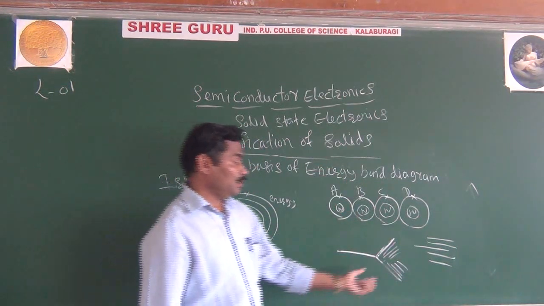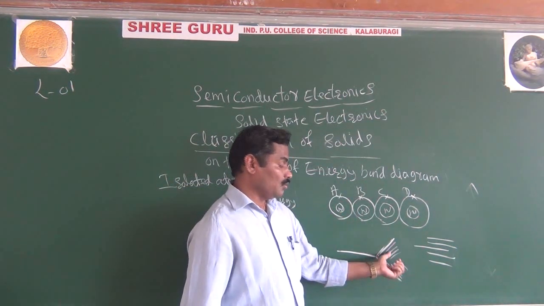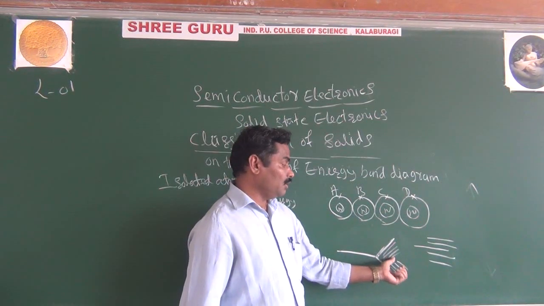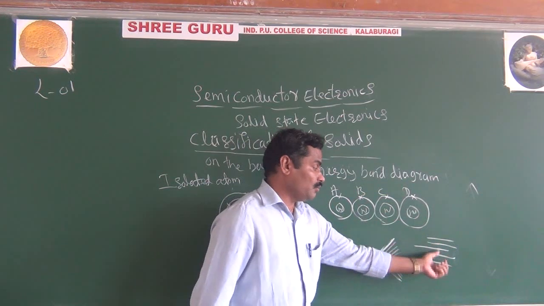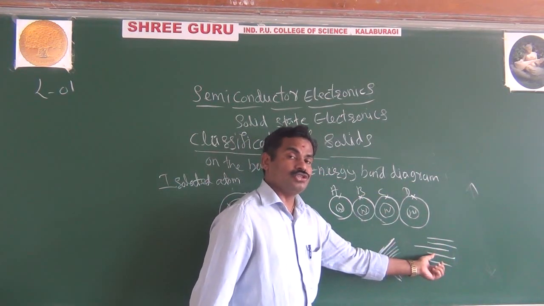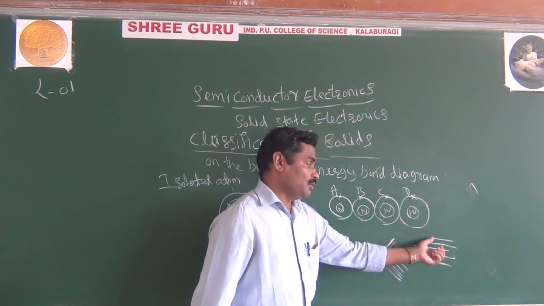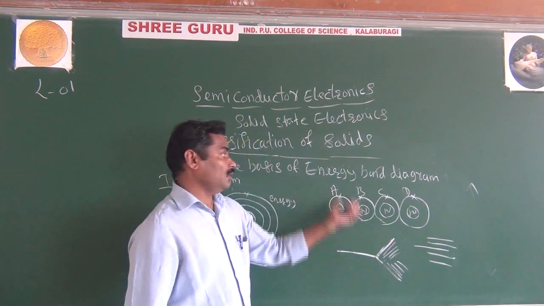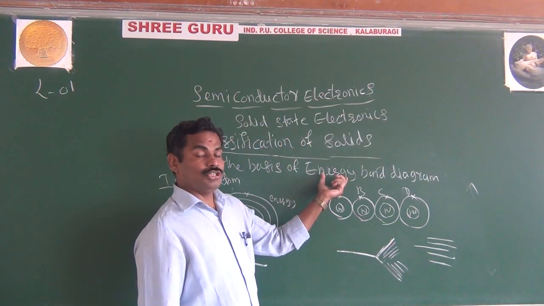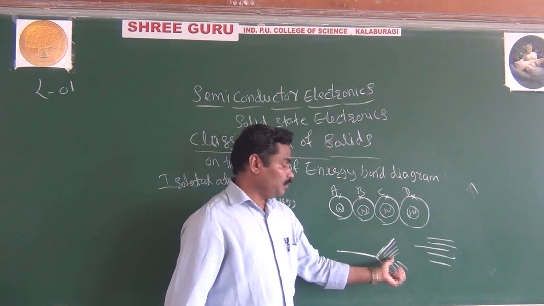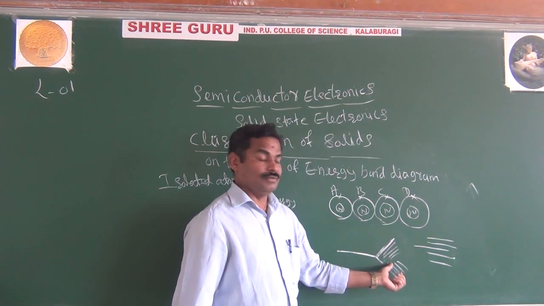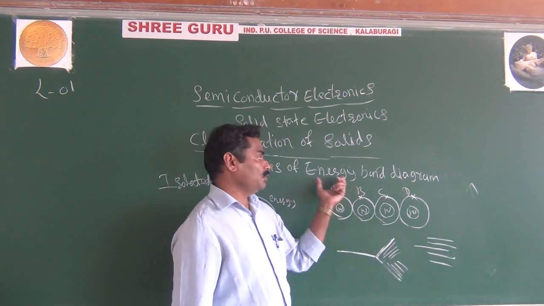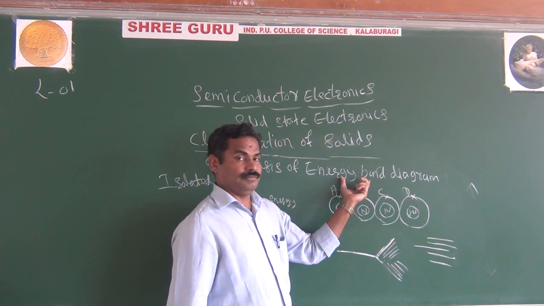Look here, this group of energy levels, they are very closely spaced and also they are very discrete. This group of energy levels is nothing but the energy band. What is an energy band? A group of energy levels, very closely spaced, discrete.